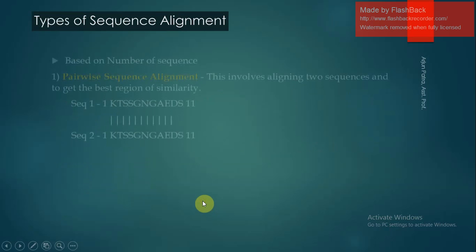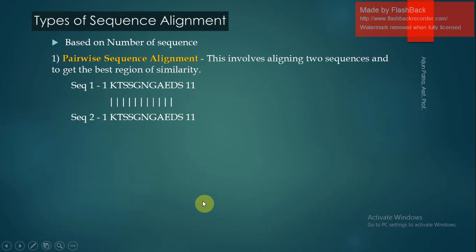The next criterion is the number of sequences aligned with each other, which is also classified into two types: pairwise sequence alignment, also known as PSA, and multiple sequence alignment, known as MSA.